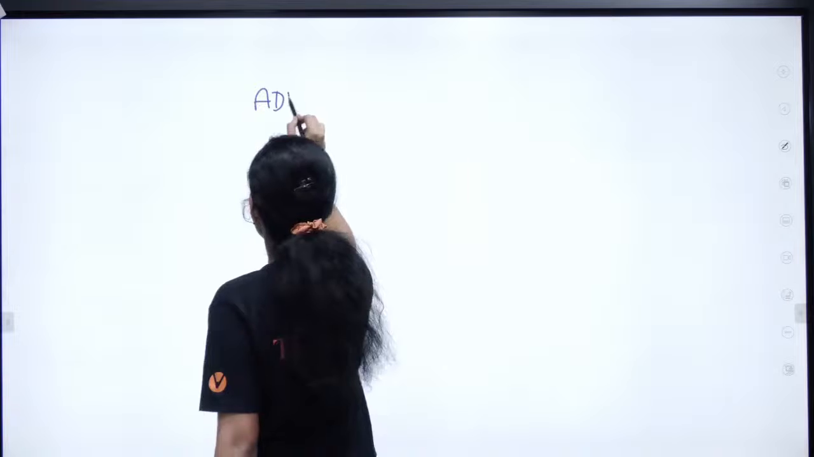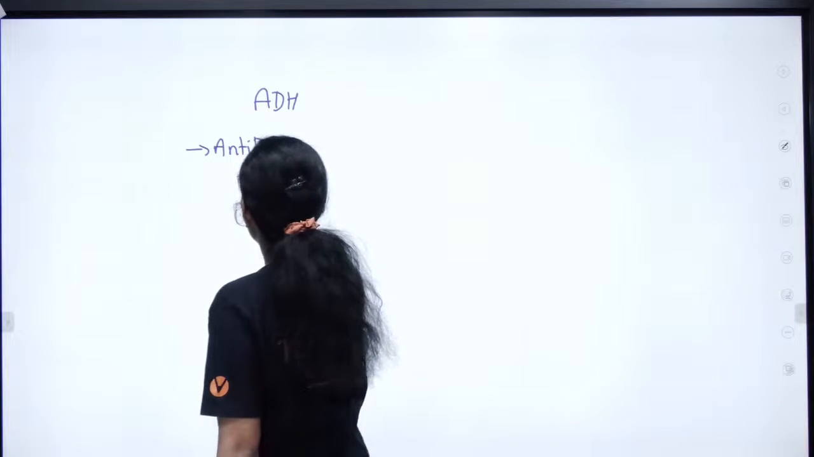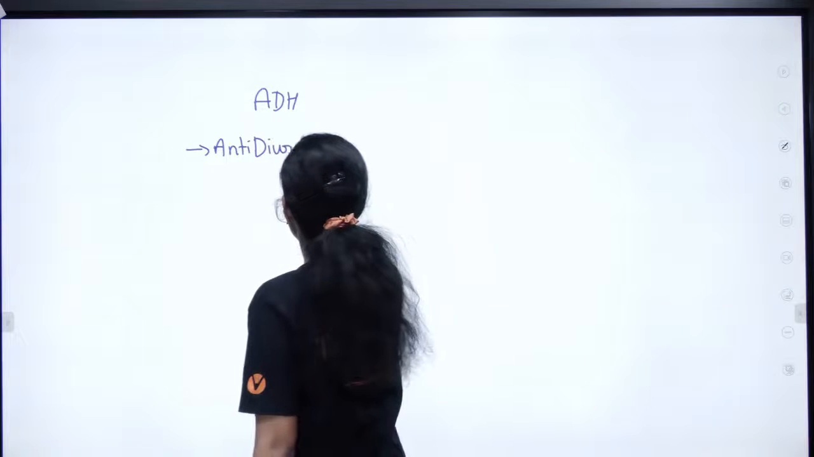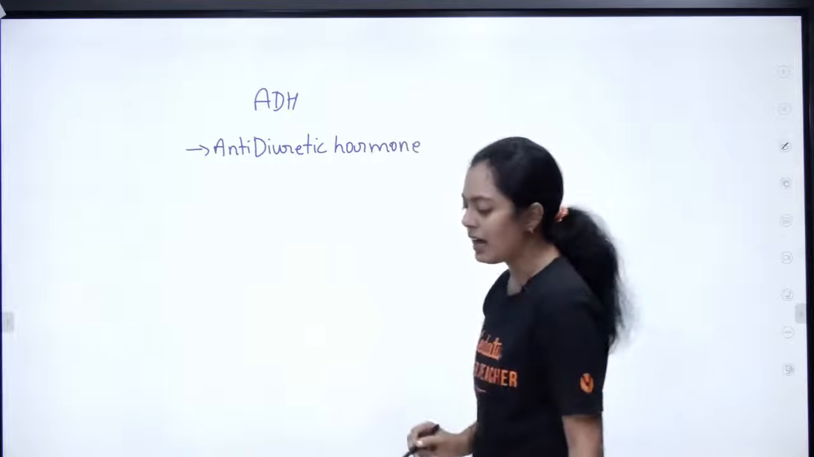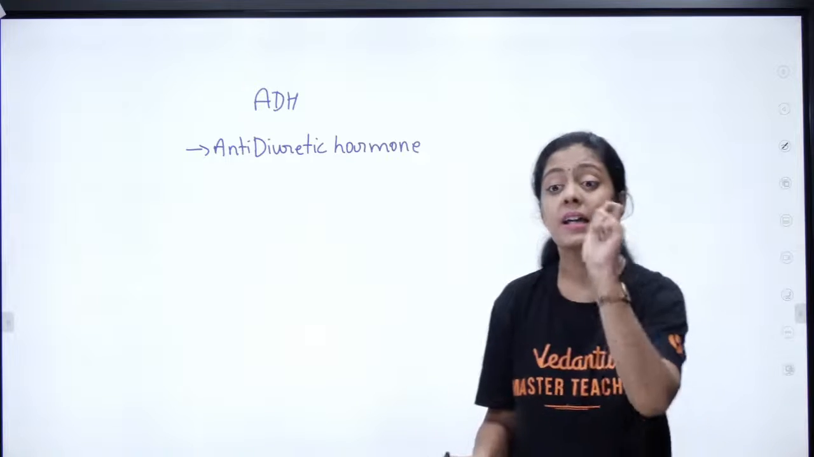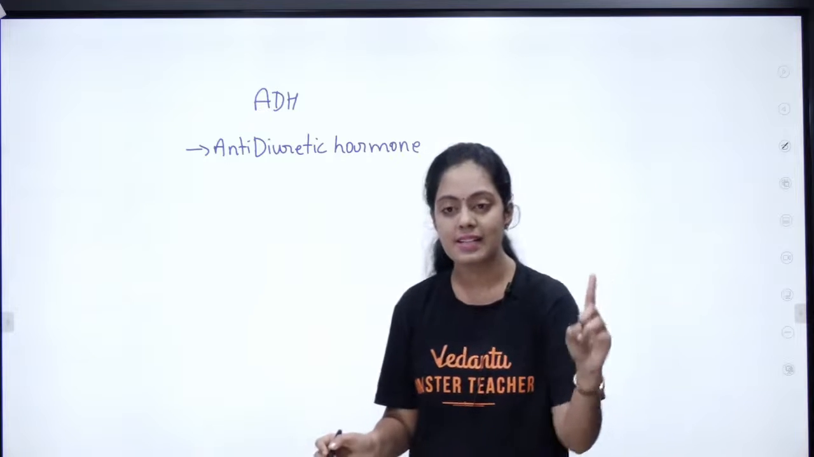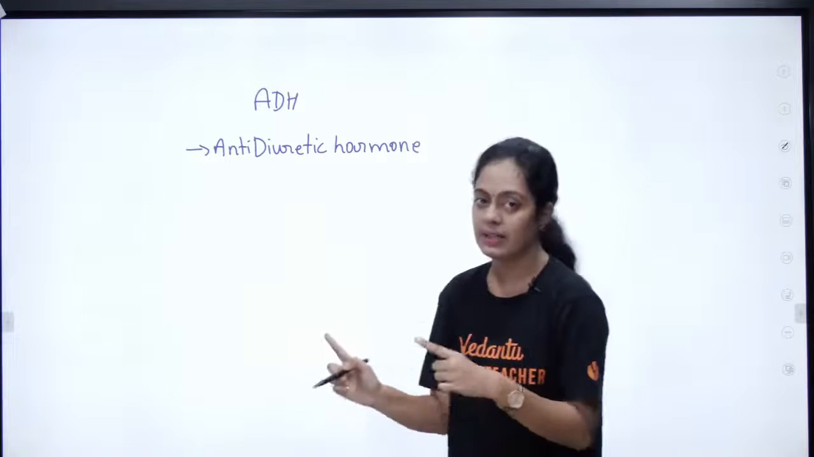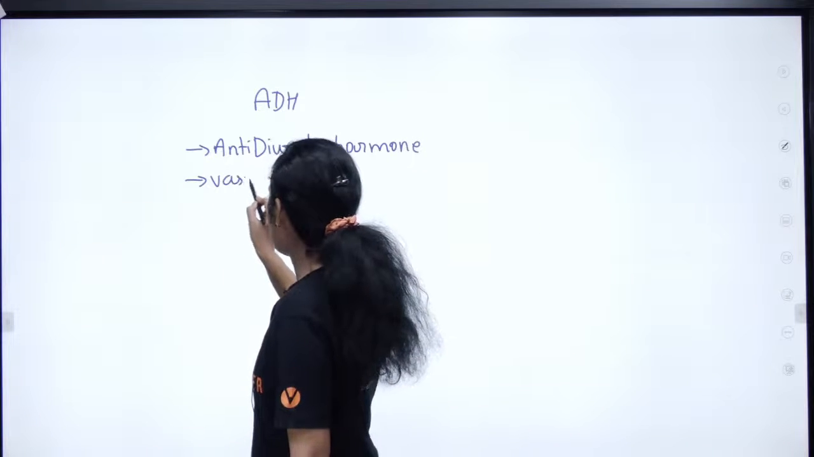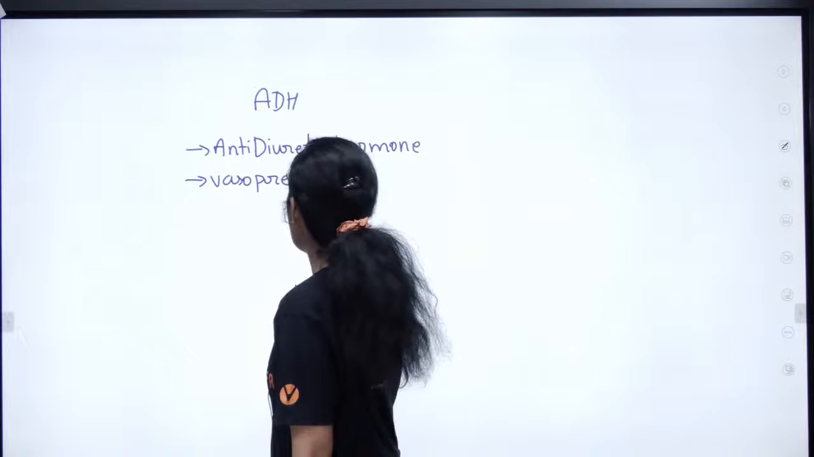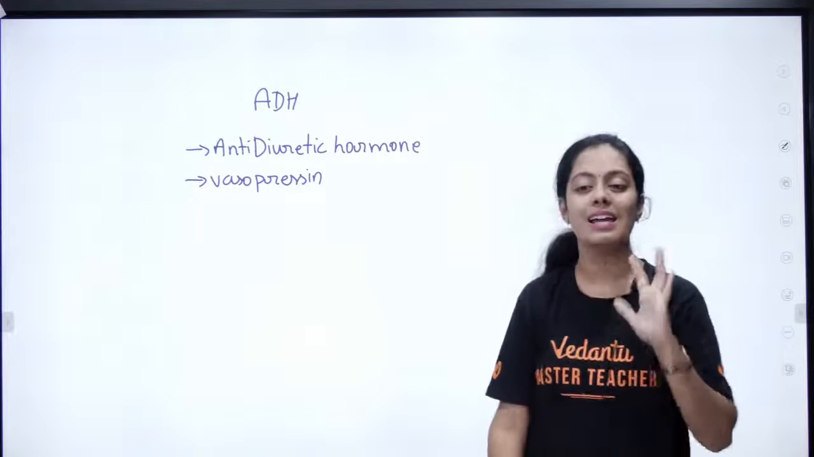ADH, what is it? It is called anti diuretic hormone. ADH's full form is anti diuretic hormone. So this is very important. We studied this in regulation of kidney function, in excretory products and their elimination, and we are also studying it here. It has another name. Can anyone tell me what the other name is? It is vasopressin. So vasopressin is the other name for ADH.